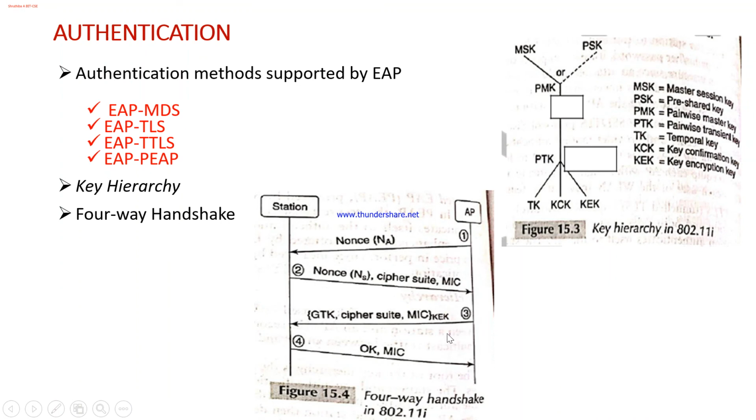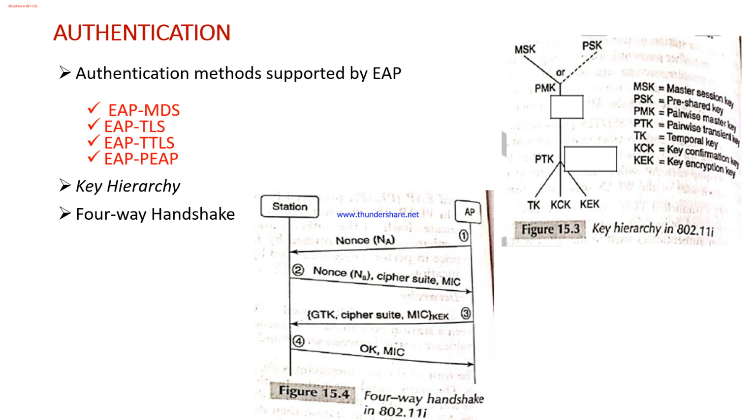Okay, so on receiving this message, the access point computes the transient key again from the above expression used by the station, and again extracts the temporal key, key confirmation key, and key encryption key. So all these three are again extracted by the access point. Then message 3, from the access point to the station, contains the current group transient key, which is the key used by the access point and all stations to integrity protect multicast or broadcast messages.